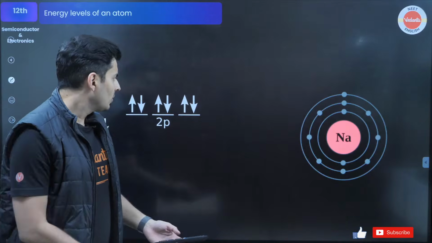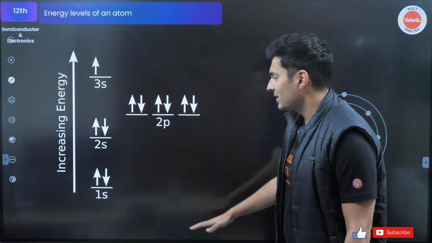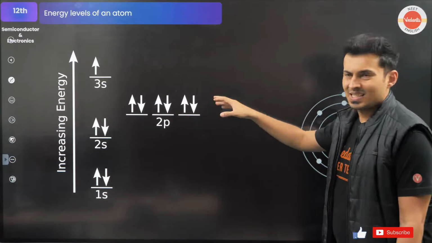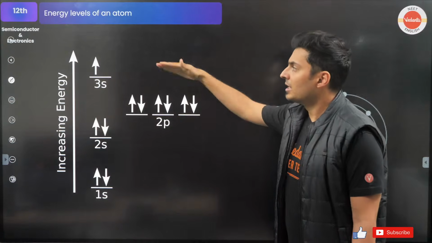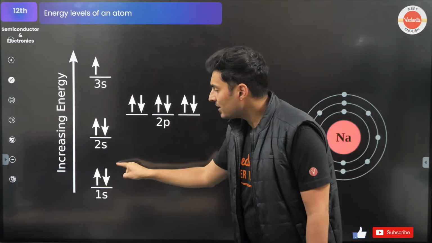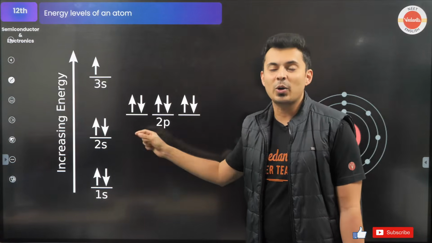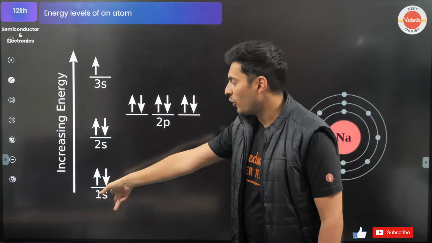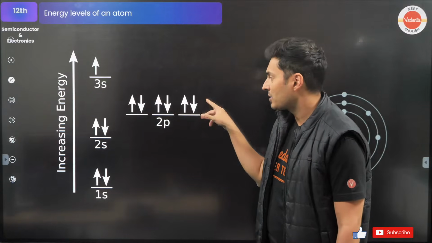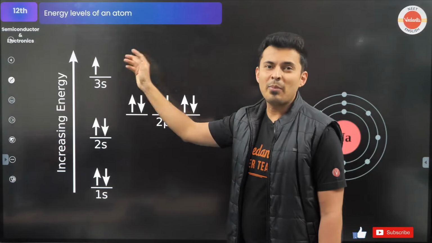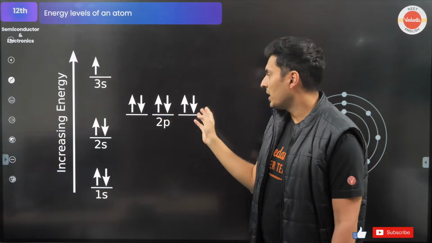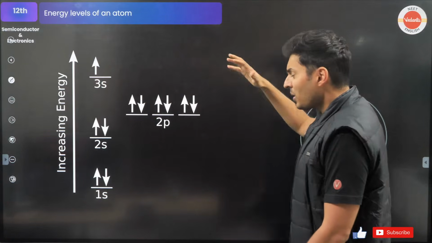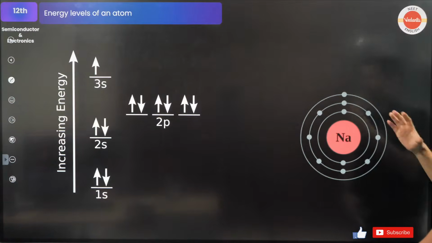Great. So if you look at the energy levels, it looks something like this. 1s, very low energy. 2s, 2 electrons, and then 2p, 6 electrons, slightly higher energy. 3s, the highest energy. What are these arrow marks showing? They are showing those electrons in those orbitals. Plus half, minus half, spins are there. They are forming pairs. This is a couple, this is single, like a lone wolf out there. Correct?